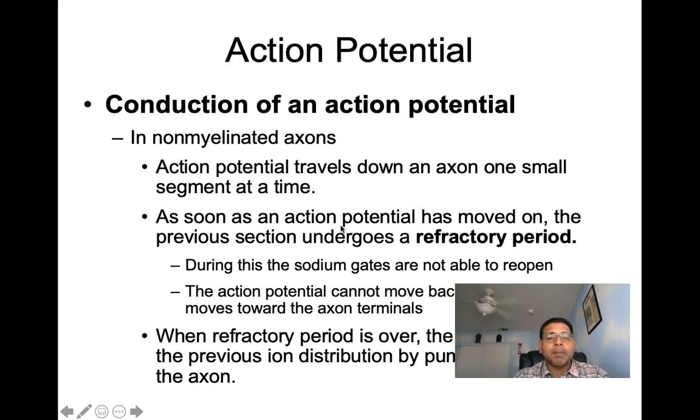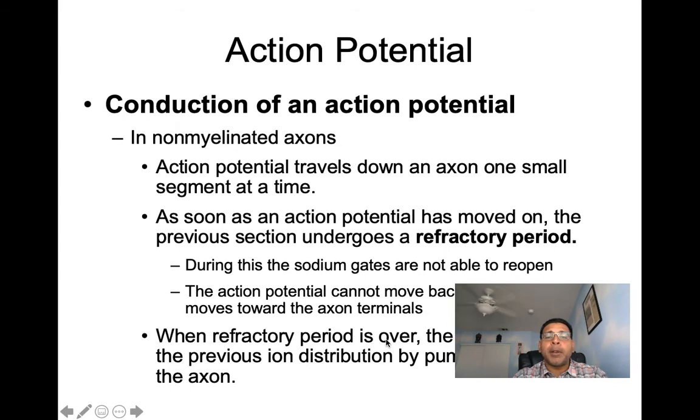As soon as an action potential has moved on, the previous section undergoes a refractory period. During this refractory period, the sodium gates are not able to reopen. So we can't cause the cell to become depolarized, and an action potential can't occur. The action potential also cannot move backwards. Instead, it always moves towards the axon terminals, the ends of the axons.